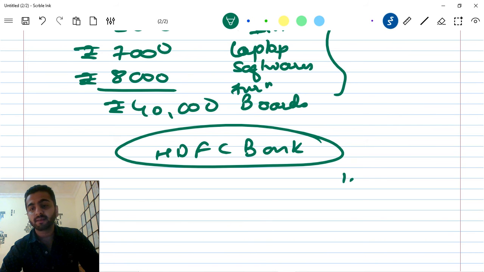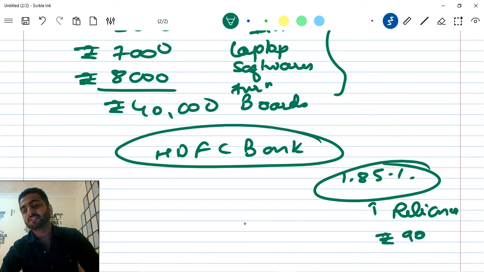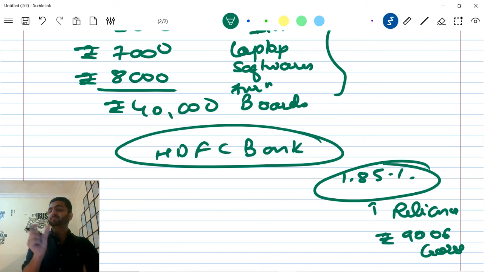I'll give you just an example. A few days ago, 1.85% of Reliance shares, you know Reliance obviously, were sold for an amount of 9,006 crore rupees. Just 1.85% of the stake. So Reliance sold not even a 2% stake for 9,000 crore rupees. Imagine how huge that amount is. How is that possible? Because the company is doing well, right?